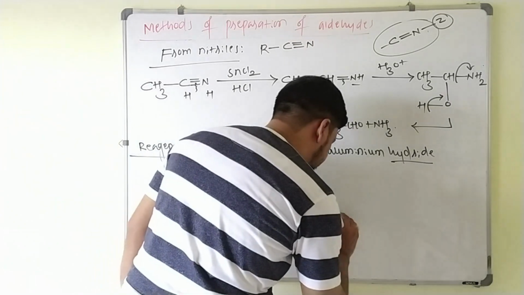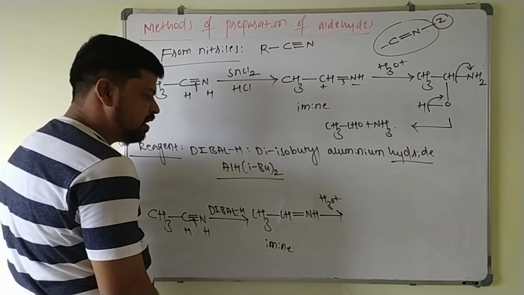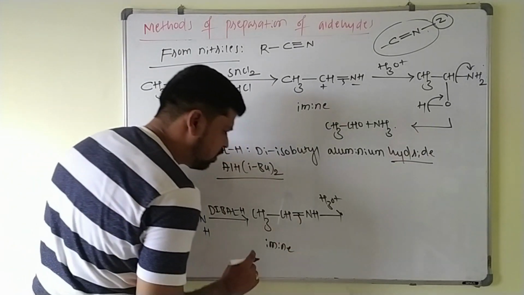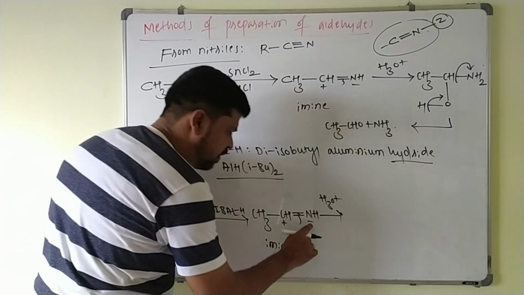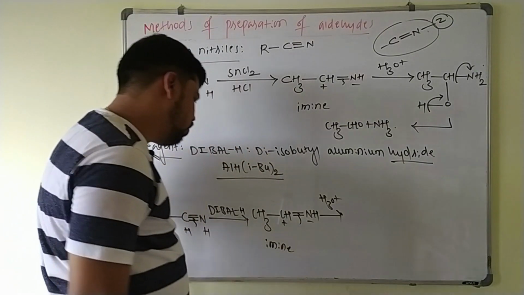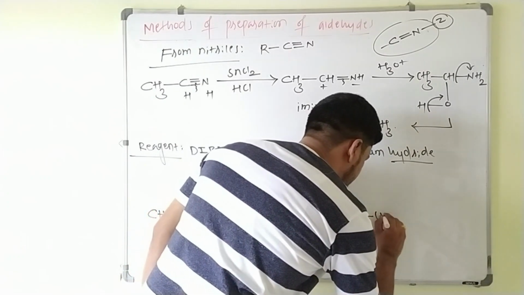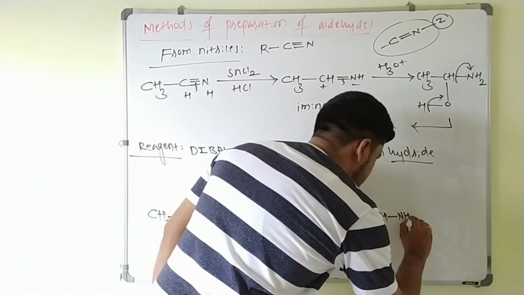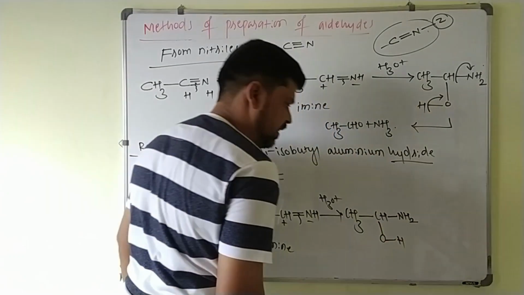This imine upon hydrolysis, again you have to break this pi bond. This is electropositive and this is electronegative. Here you add H plus and here you add OH minus. This is CH3, CH, this becomes NH2 and this will be OH here.